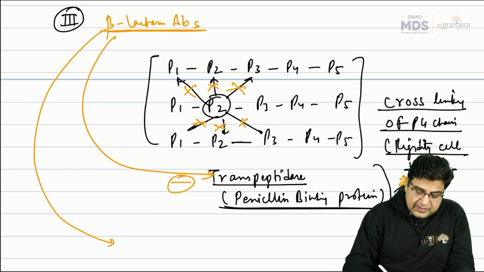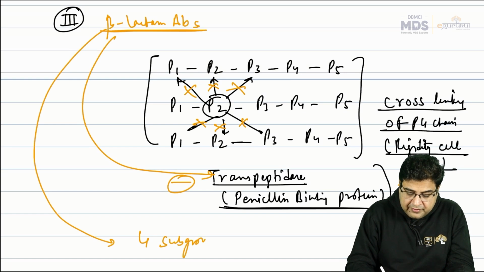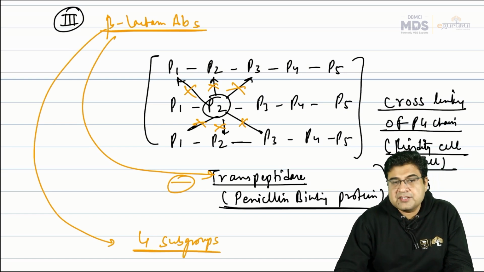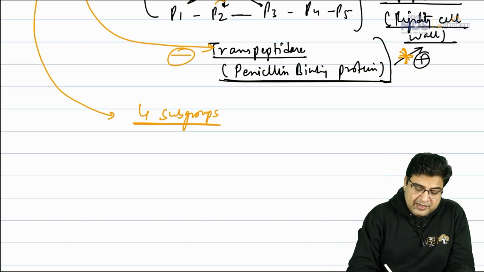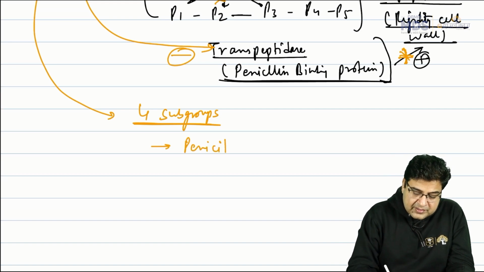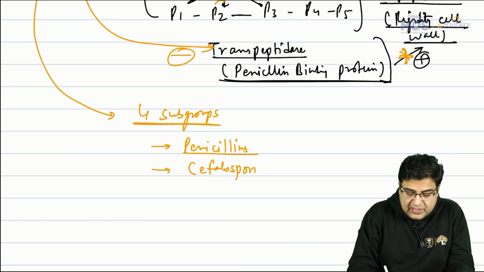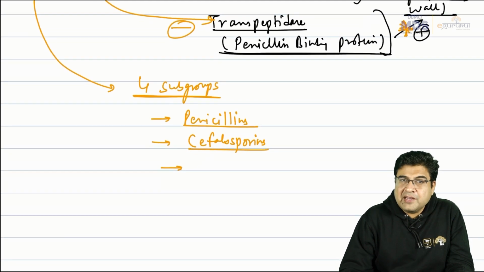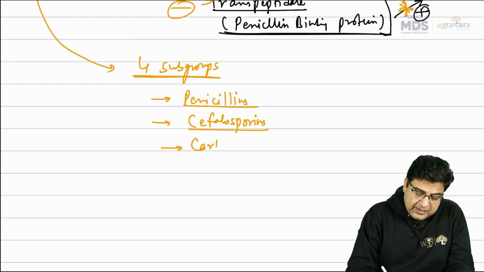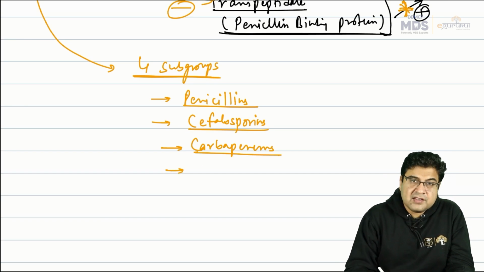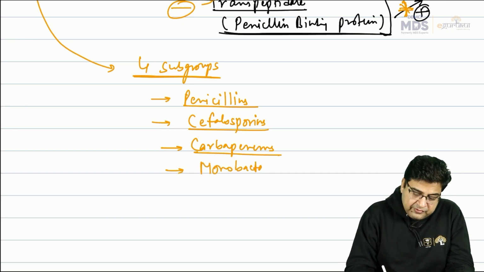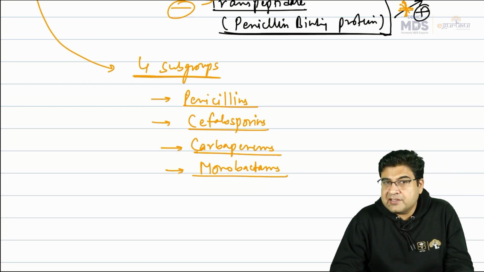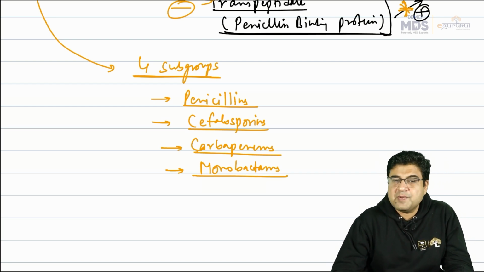Now these beta-lactam antibiotics have a total of 4 subgroups. So what are the 4 subgroups of beta-lactam antibiotics we have? We have antibiotics like penicillins. We have antibiotics like cephalosporins. We have the medicines like carbapenems. And we have the medicines like monobactams. So there are a total of 4 subgroups of antibiotics present under beta-lactam, which are inhibitors of this transpeptidase enzyme.